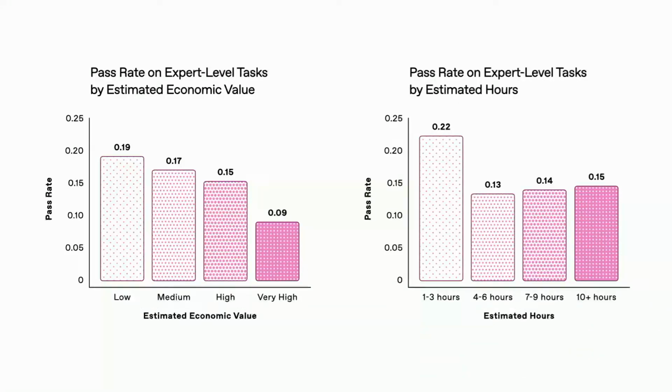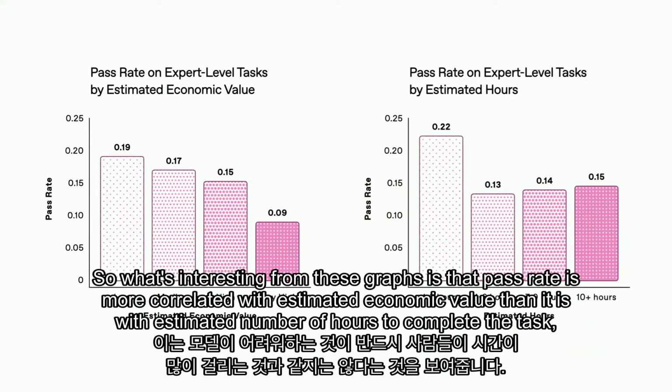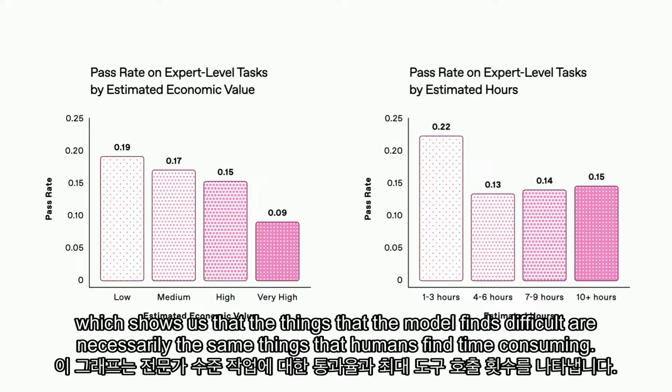So what's interesting from these graphs is that pass rate is more correlated with estimated economic value than it is with estimated number of hours to complete the task, which shows us that the things that the model finds difficult aren't necessarily the same things that humans find time consuming.